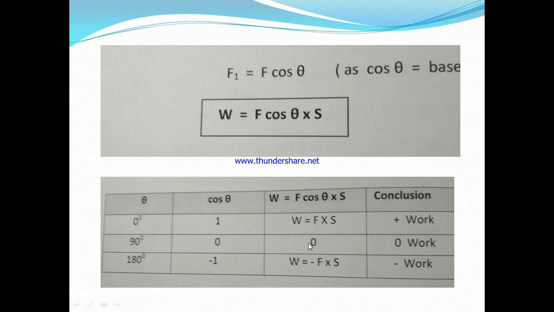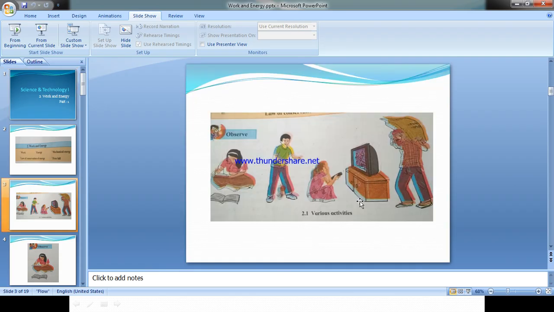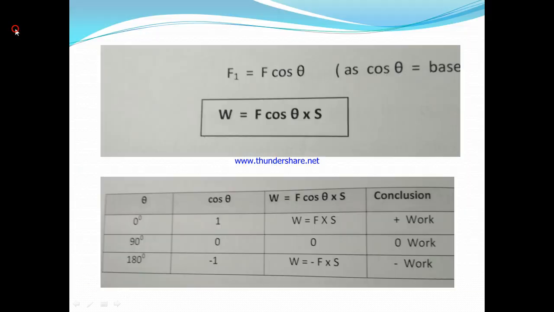If the displacement is taking place at exactly 90 degrees, if the value of theta is 90, then cos 90 is 0, and W is equal to 0. Then that work is said to be zero work done.